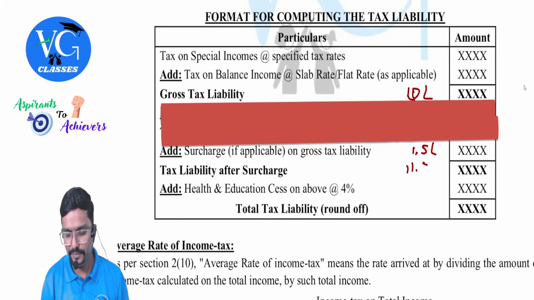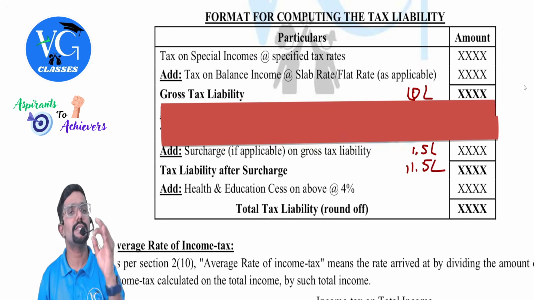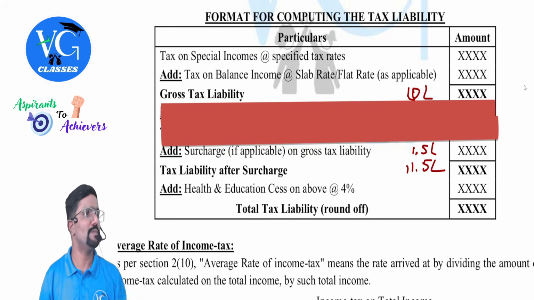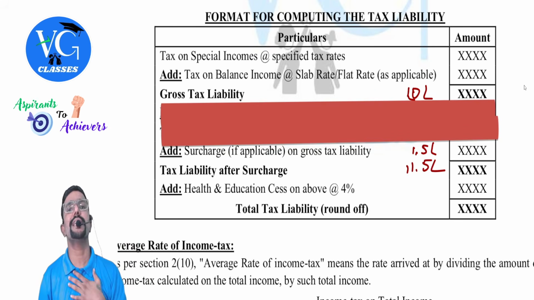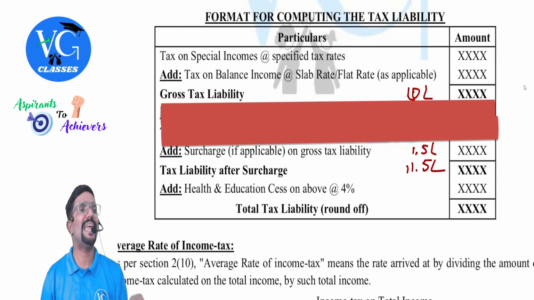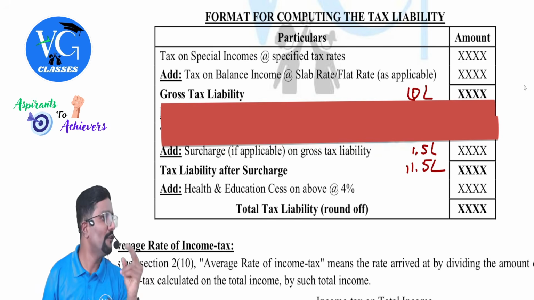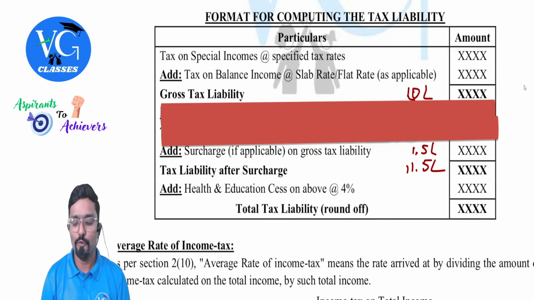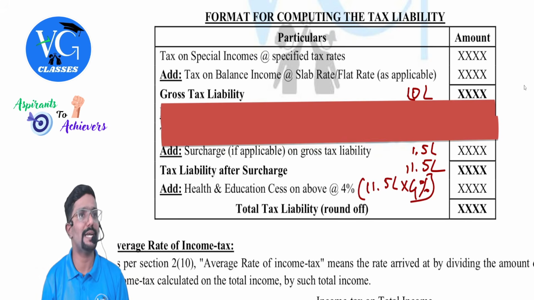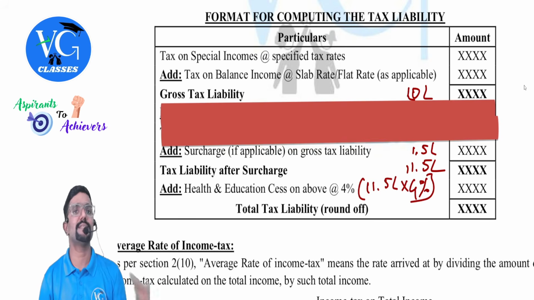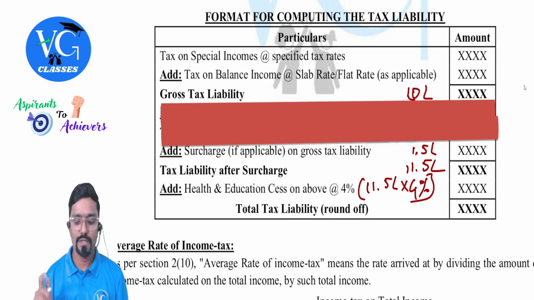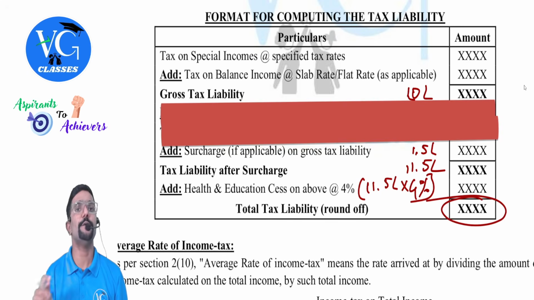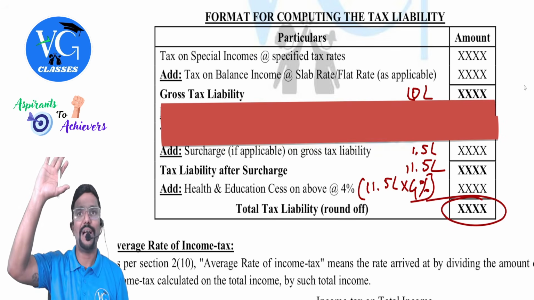So how much is this? 11.5 lakh. Health and education cess will always be levied at 4%. Whenever a person is liable to pay tax, he has to pay health and education cess of 4%. 4% on what? In my example, on 11.5 lakh, that is gross tax plus surcharge. Ultimately, whatever you get, you need to pay this to the government. Hope you guys got it.